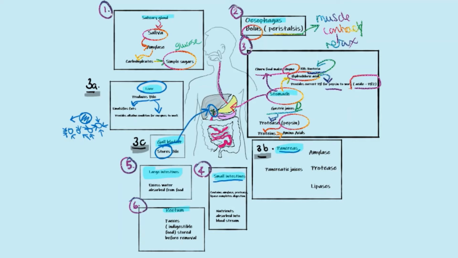As well as this, the pancreas is also involved. The pancreas produces something called pancreatic juices. Pancreatic juices contain enzymes such as amylase, protease and lipase. A tip to remember: inside the pancreas, the amylase is called pancreatic amylase, and inside the saliva, the amylase is called salivary amylase. They both break down carbohydrates into simple sugars.